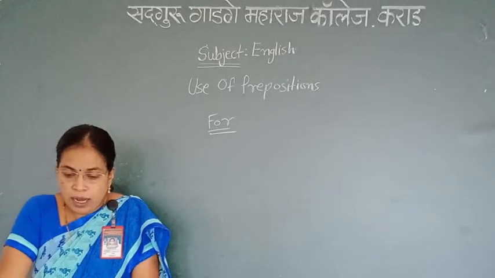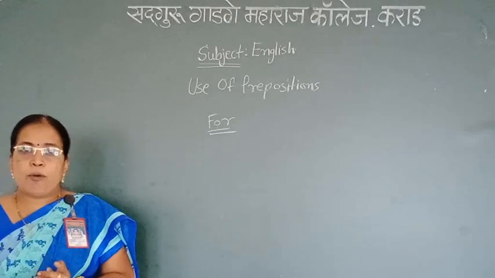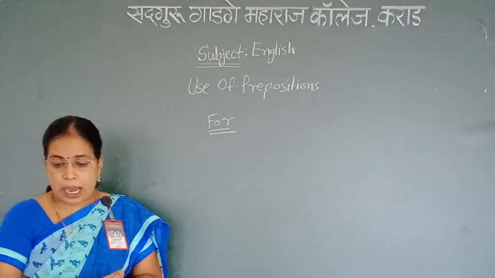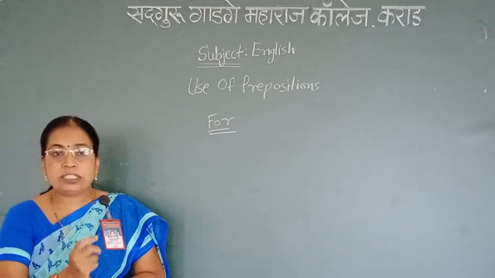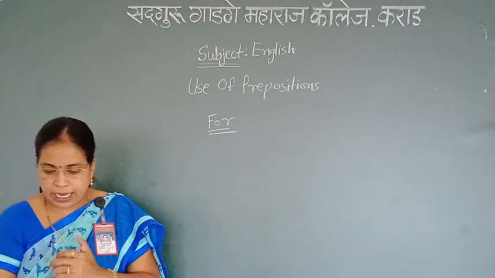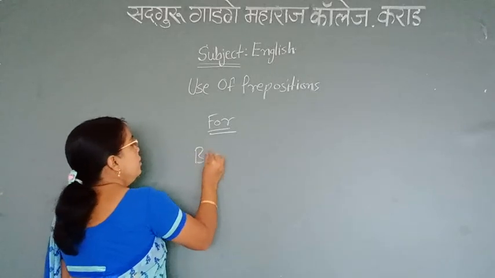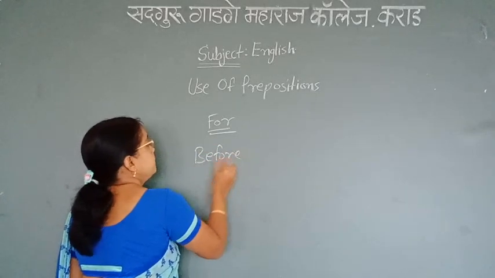For example, he stays there for 4 days. I will be staying there for 5 months. Ajit was standing there for a long time, etc. Then next preposition is before.